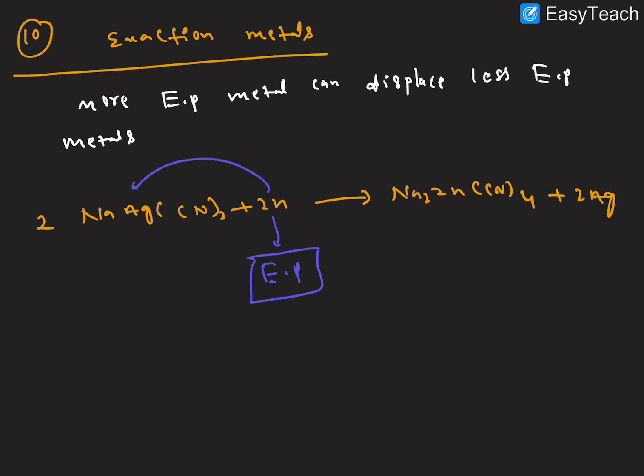Here zinc is more electropositive than silver, so whenever added, silver can be displaced by zinc to give this product. So we can extract silver by this method. Also we can use the extraction of metals displaced by other metals, which we can decide according to the electrochemical series. So thank you for watching this video.